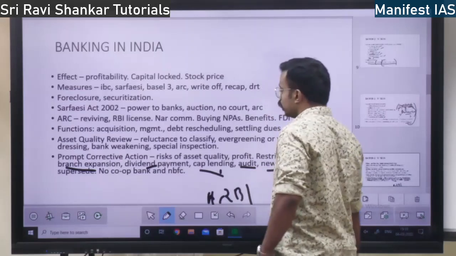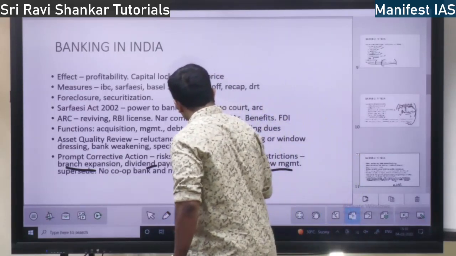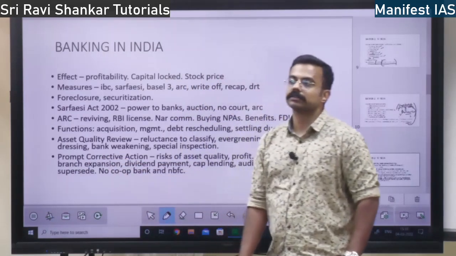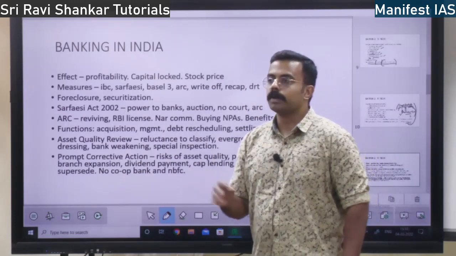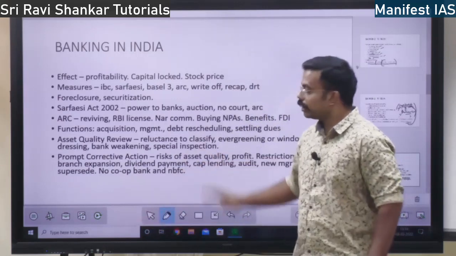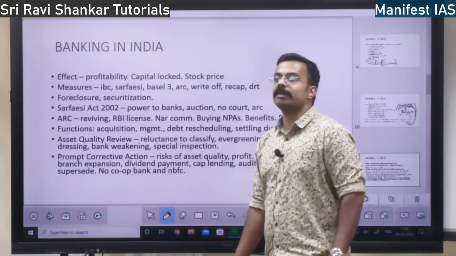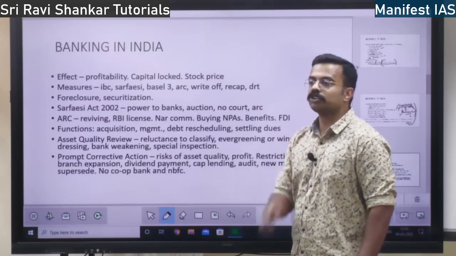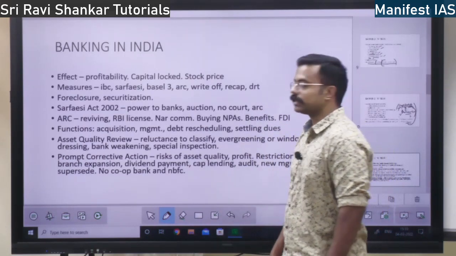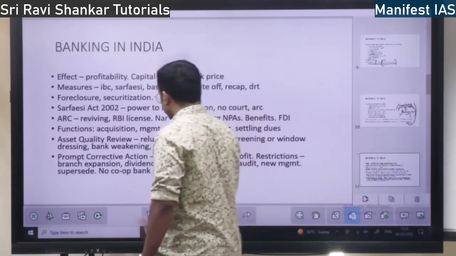New management will be brought, or else they can supersede the board members. Bank can be taken over by RBI. They can give it to SBI or something. Yes Bank issue had happened last year. Supersede, okay. That is one thing.